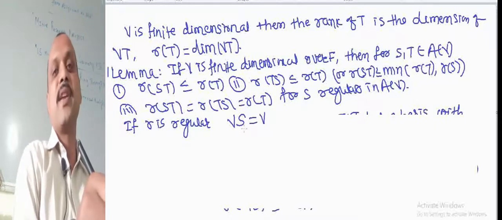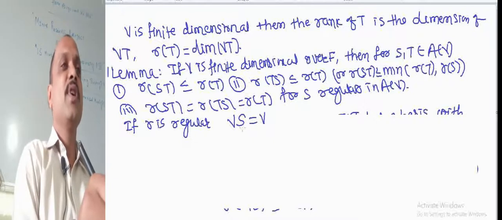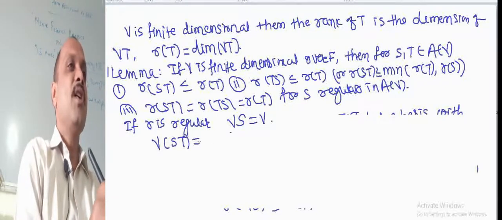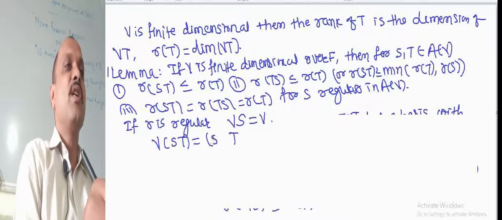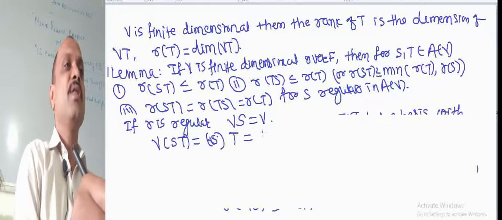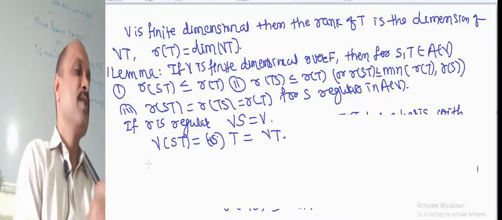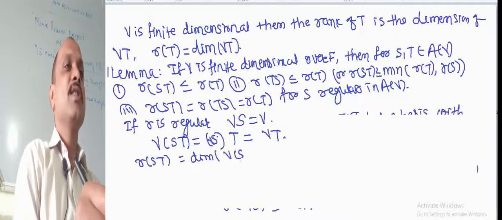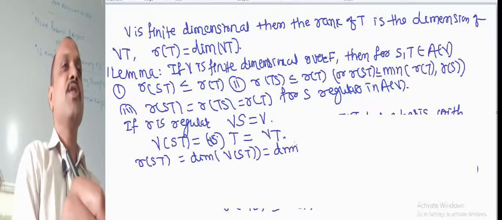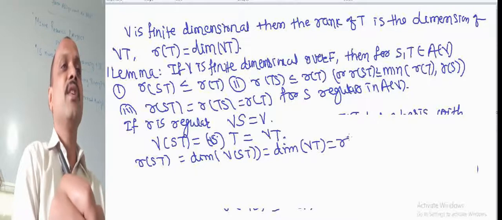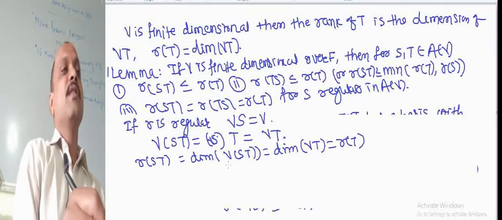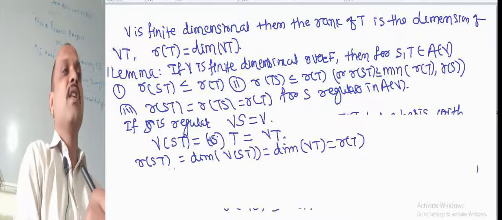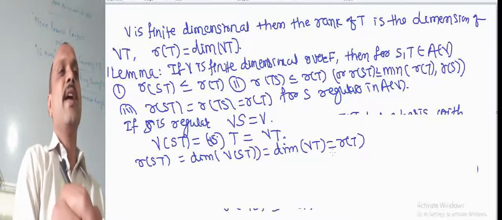We have just proved that if S is regular, then S of V equals V. Then ST of V equals T of S of V, and T of S of V equals T of V, and hence rank of ST equals dimension of ST of V, equals dimension of T of V, equals rank of T. So when S is regular, S of V equals V, and rank of ST equals rank of TS.